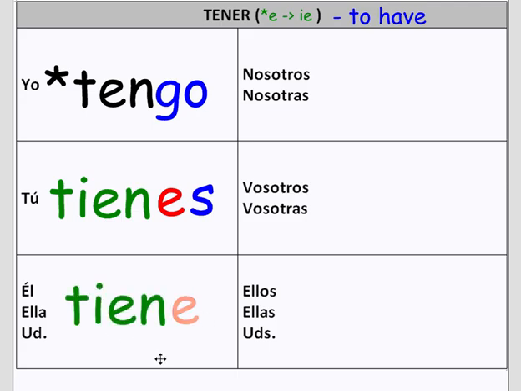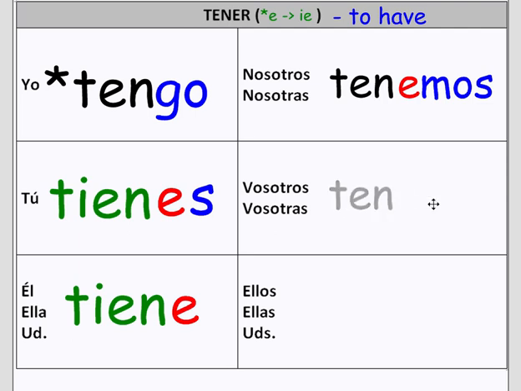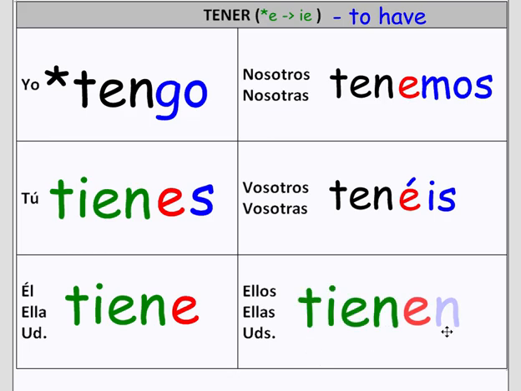Él tiene, ella tiene, usted tiene. Nosotros tenemos, nosotras tenemos, vosotros tenéis, vosotras tenéis, ellos tienen. Ellas tienen, ustedes tienen.